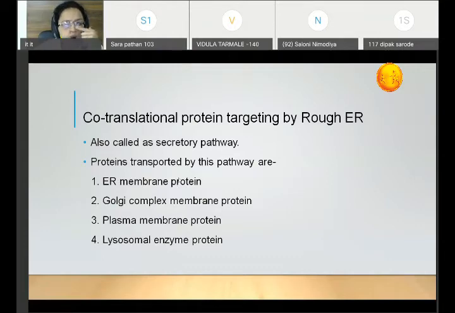The proteins transported by this pathway are those destined to the endoplasmic reticulum membrane, the Golgi complex membrane, the plasma membrane, and lysosomal enzyme proteins. All these are targeted by co-translational transport. Once the protein is with the Golgi complex, it can be secreted out of the cell. Remember this. So this is called a secretory pathway.